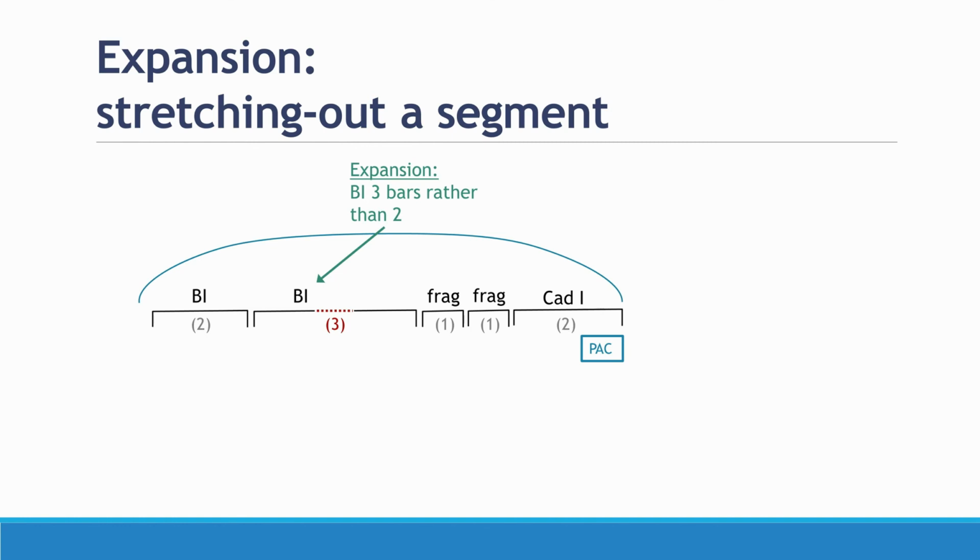It doesn't change the phrase model. You notice you still have all the components for the sentence form. It just changes the expected proportions. And the way that we're going to label that is simply to write on top of it expansion and then tell the reader, well, what is different than what our expectation is? In this particular case, our BI is 3 bars long rather than 2.